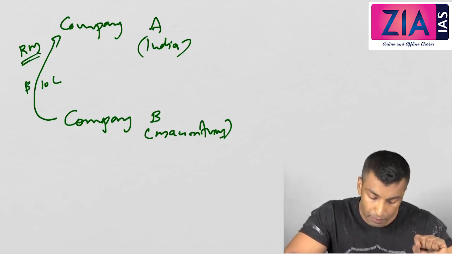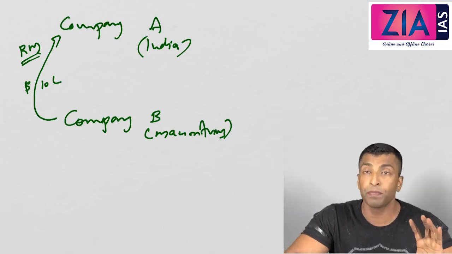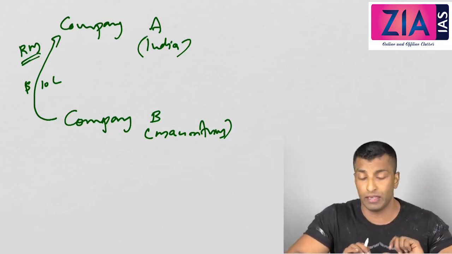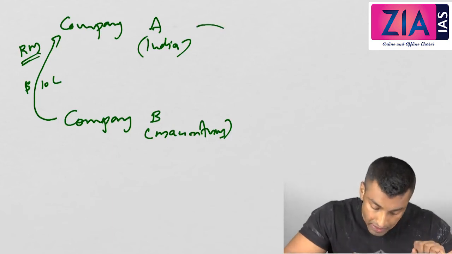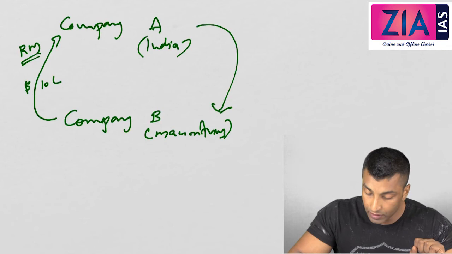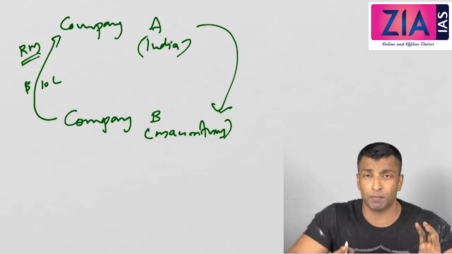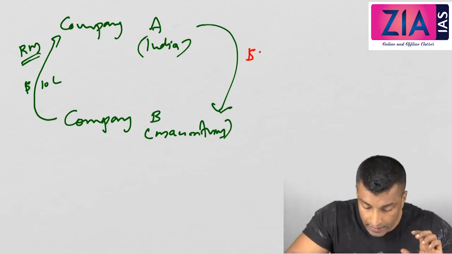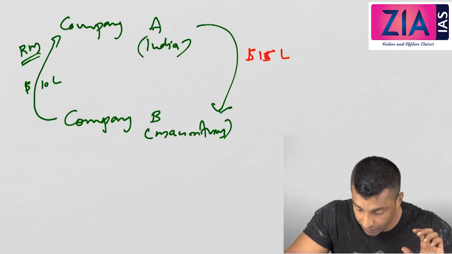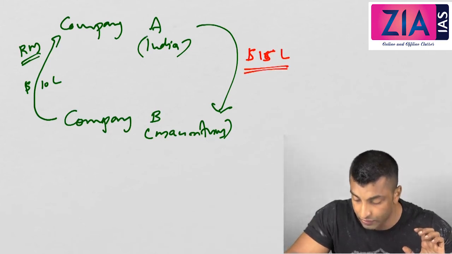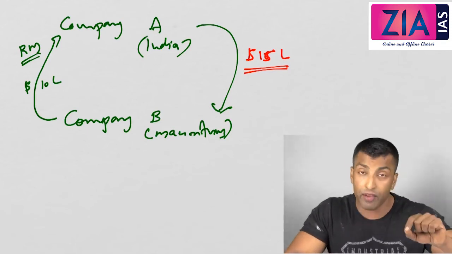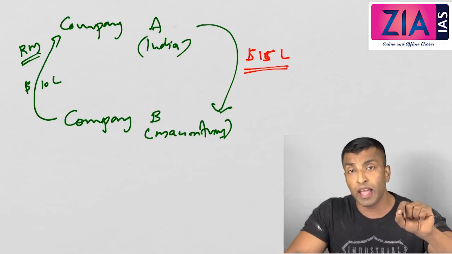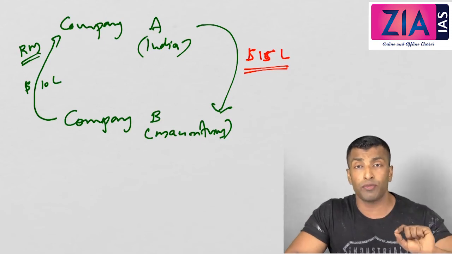Let's suppose the actual price is 10 lakh or 20 lakh, whatever it is. This is the original rate, but they manipulate this price and say that the transaction actually happened not at 10 lakh, but at 15 lakh. So company A, located in India, will transfer 15 lakh for these inputs.